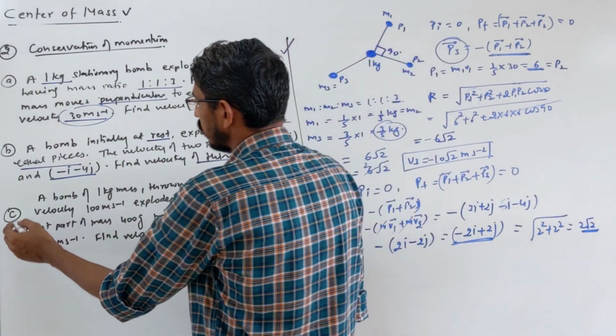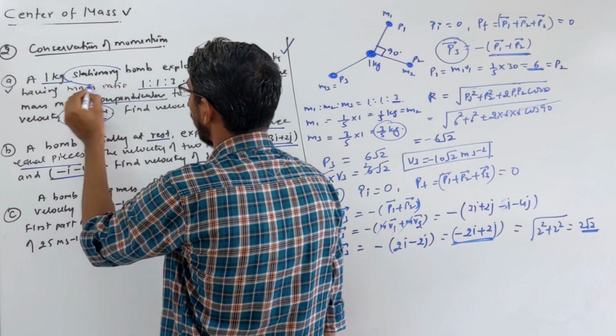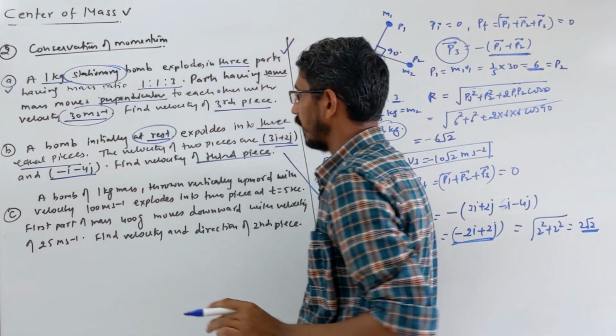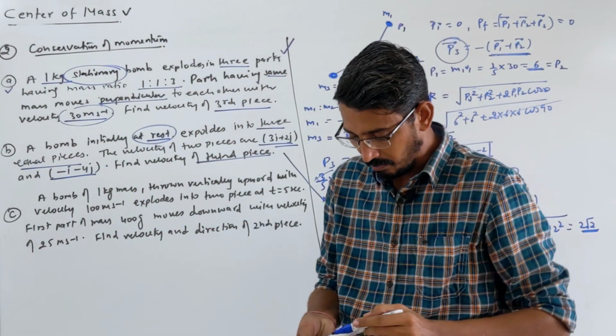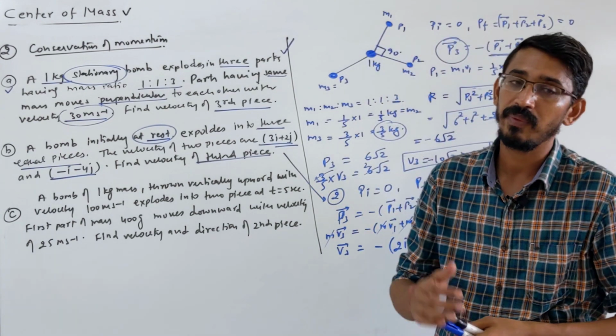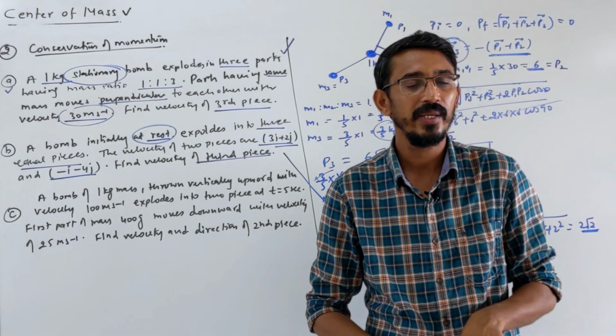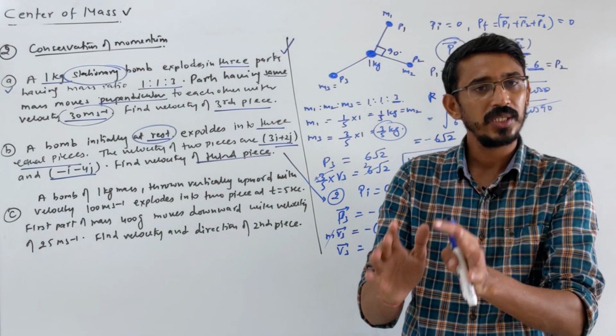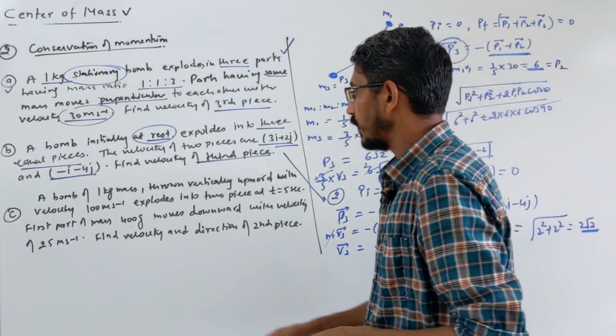Third problem. In these two problems, I said the bomb was stationary. Now here it was moving. Moving means the initial momentum will not be 0. There will be some initial momentum that you have to calculate, but the final momentum will again be equal to the initial momentum only. So read this question.